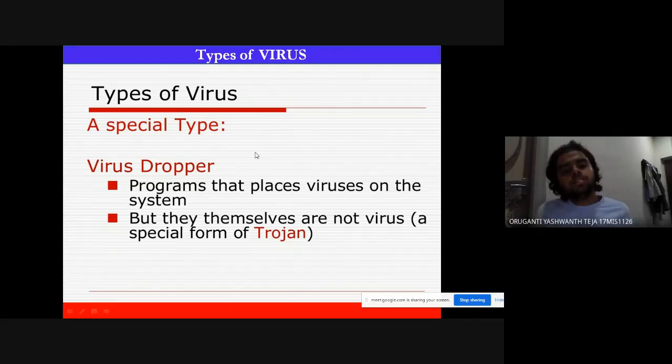It will be a container of the virus. So it will be uploaded with the code, or it will be on Google. And when you download that particular file, it will come with that file, and it will drop that particular virus which it has into that laptop. So yeah, it contains programs that place viruses on the system. These themselves are not a virus, but it's a special form of Trojan horse.